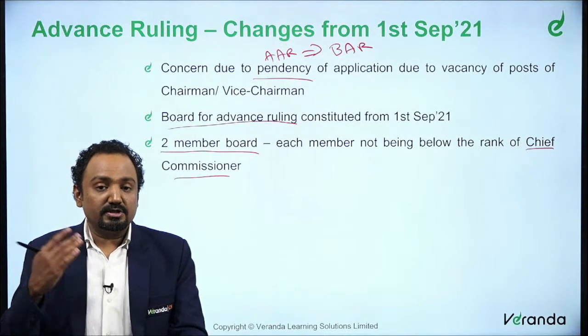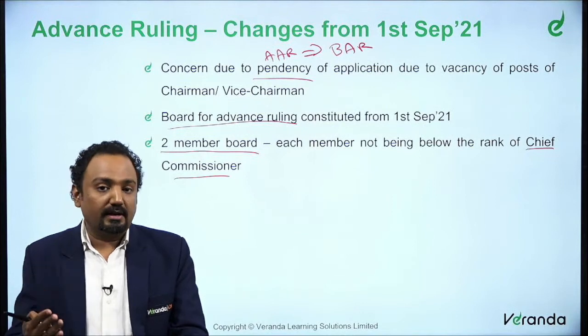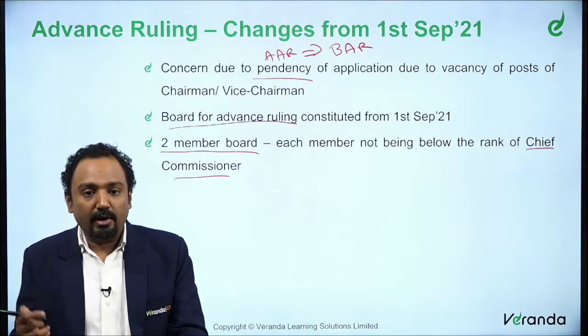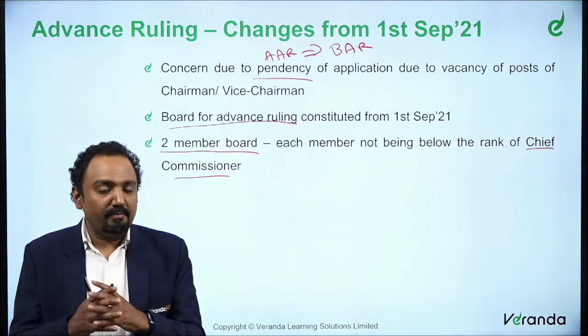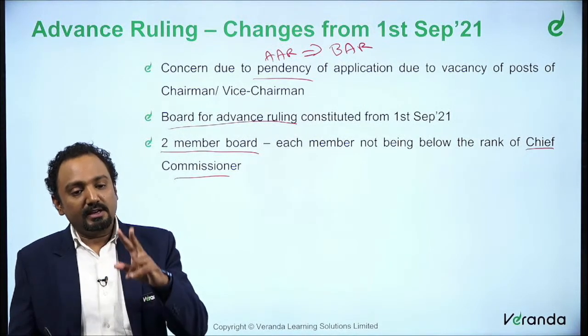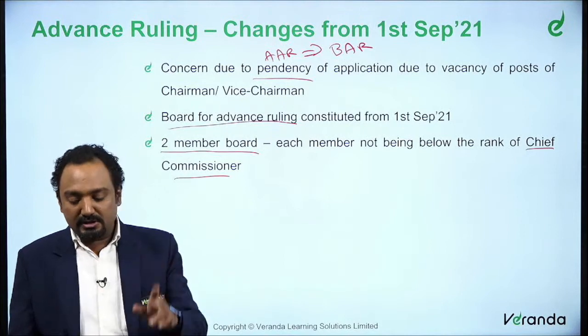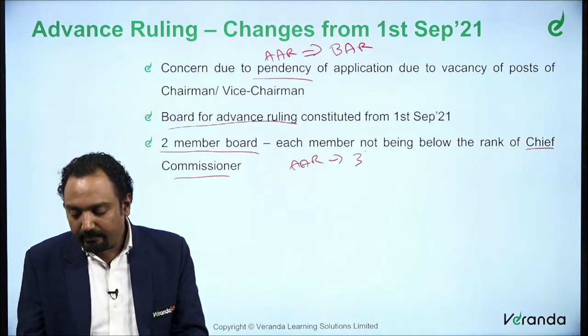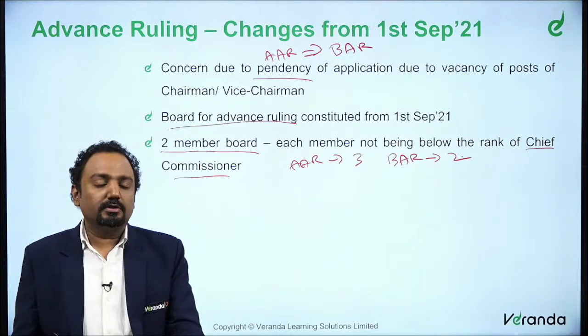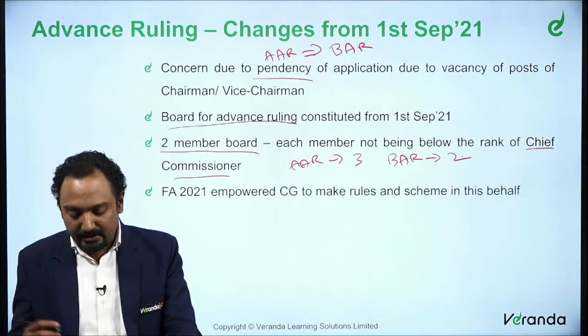Not below this rank, you can appoint as a member. How many members are there in a board? It is 2 members, not 3. Earlier in AAR, we saw 3. Now in BAR, it is 2. So that's the comparison.